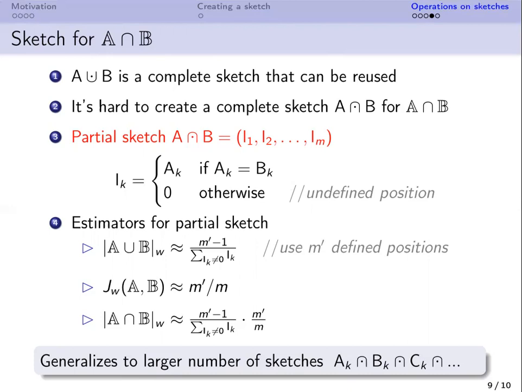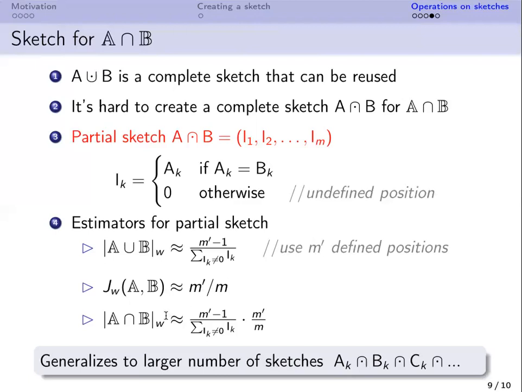To estimate the weighted cardinality for the union based on such a partial sketch, we use the same estimator as for a complete sketch, but we simply consider M prime, the number of defined non-zero positions of the partial sketch. To estimate weighted Jaccard similarity, we just divide the number of defined positions N prime on which A_K is equal to B_K by the length of the sketch M.